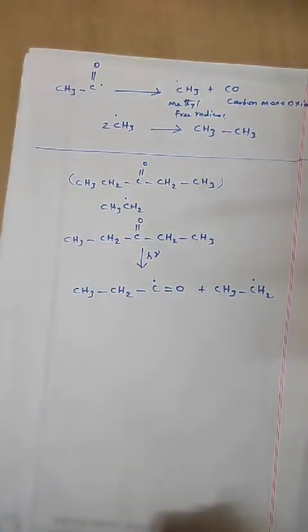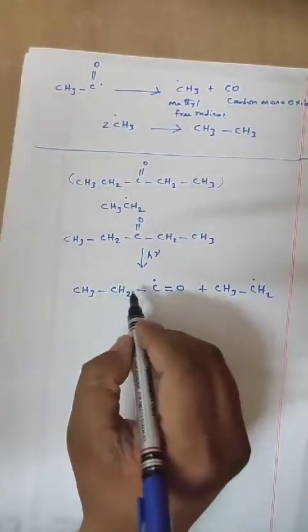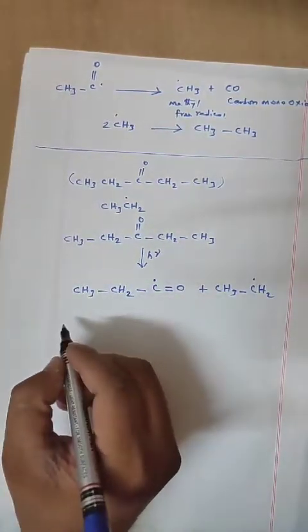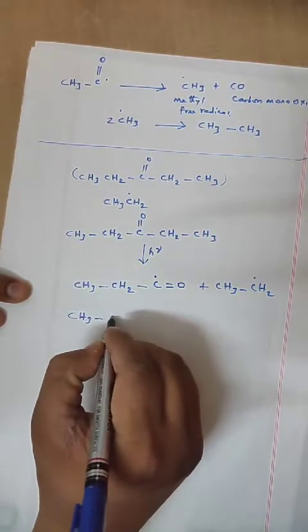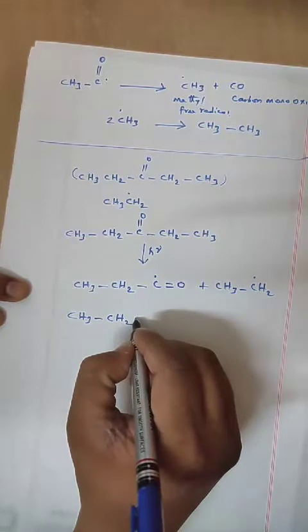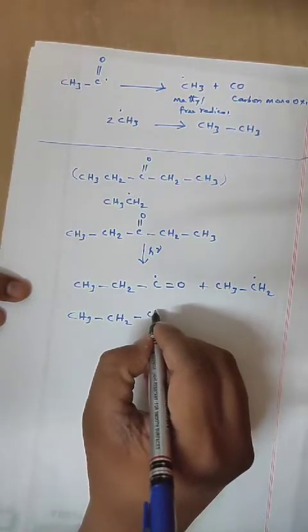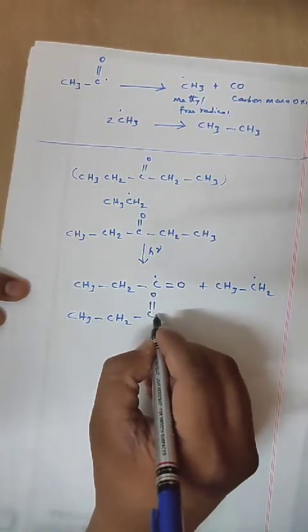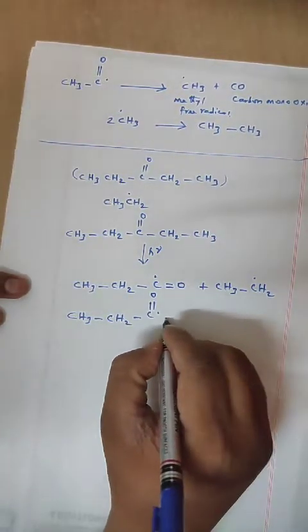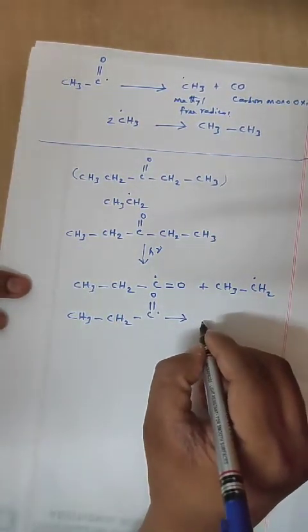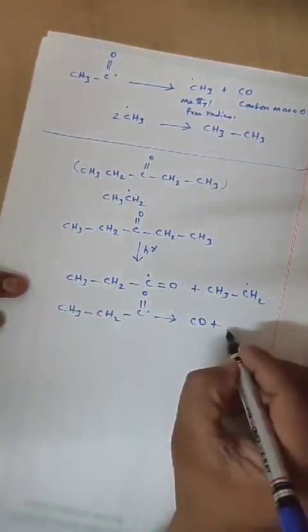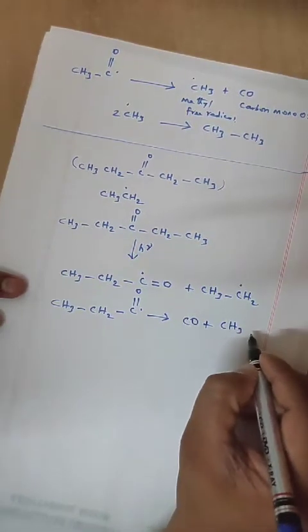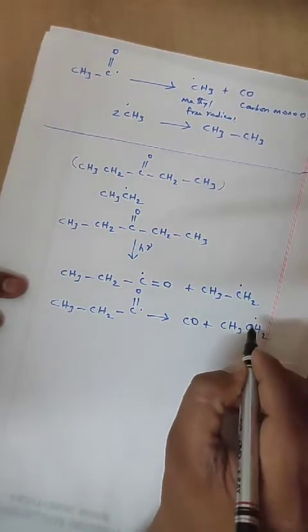Check this one. Okay, clear? Now this will undergo CH3, CH2, C double bond O radical, which gives CO, carbon monoxide, plus CH3, CH2 radical.